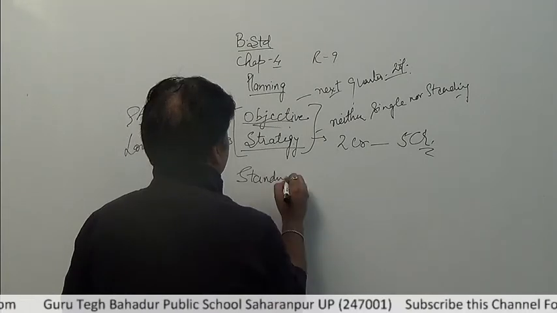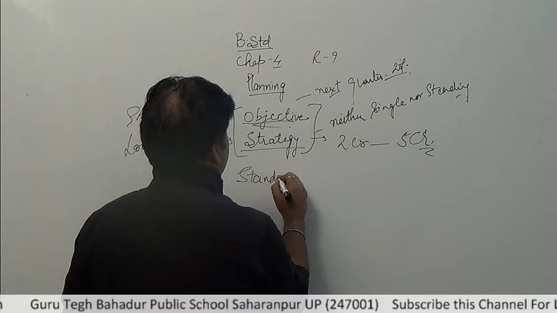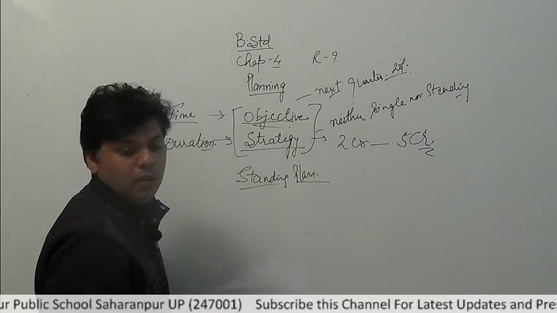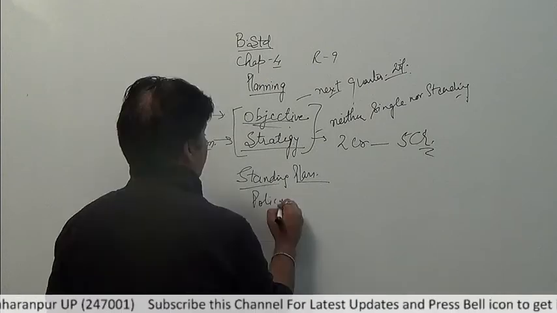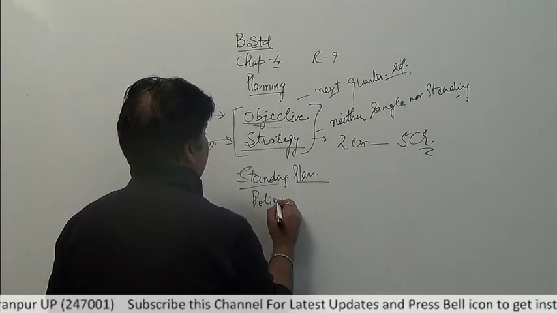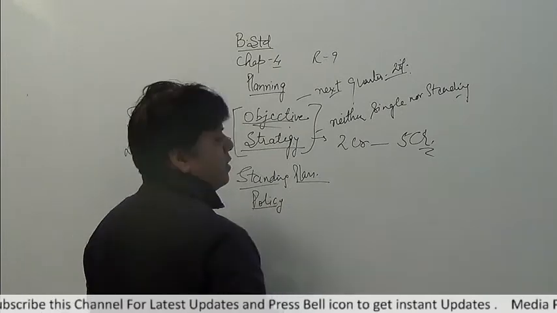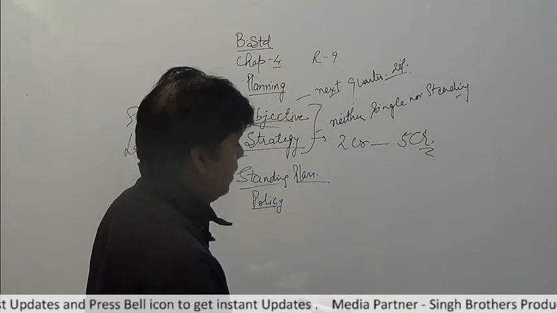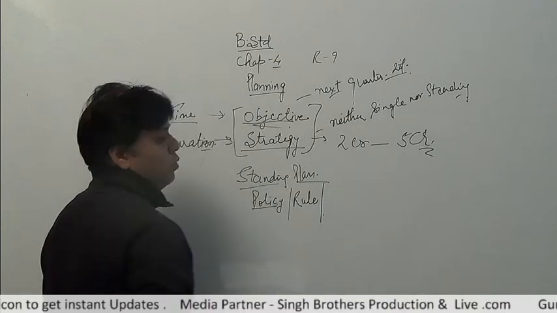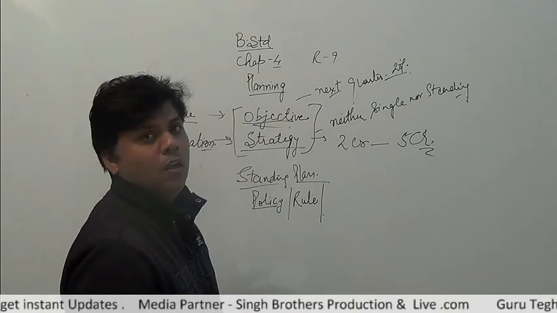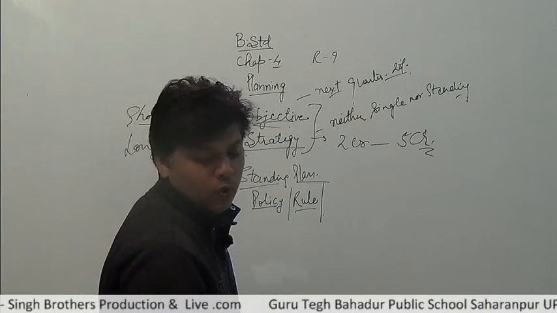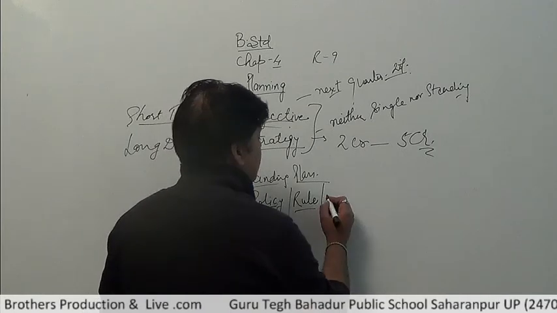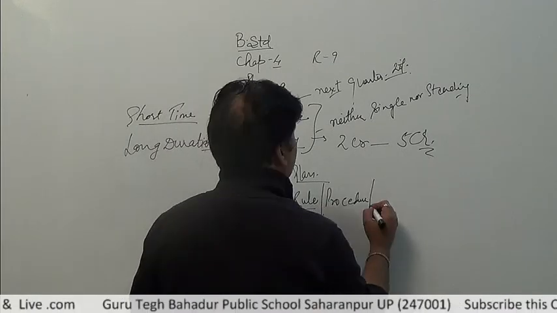Standing plans are those plans which can be used again and again. We only have to make them one time, that is policy. Once any policy is made, for example, men retire at the age of 60 and women retire at the age of 58. So these are the policies of every organization. Rule, for example, is that you don't use the mobile phone during your working hours. So that is a rule, and once it is made, we have to follow it. And every year the procedure, the sequential or chronological order of doing the task, is the same.